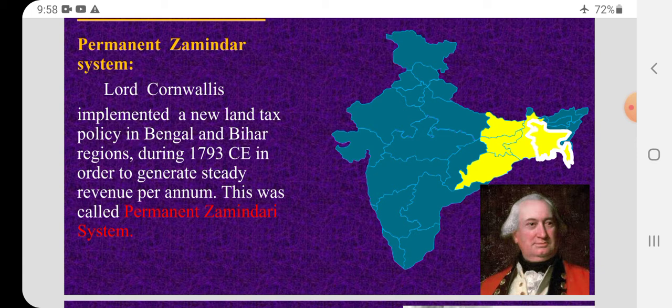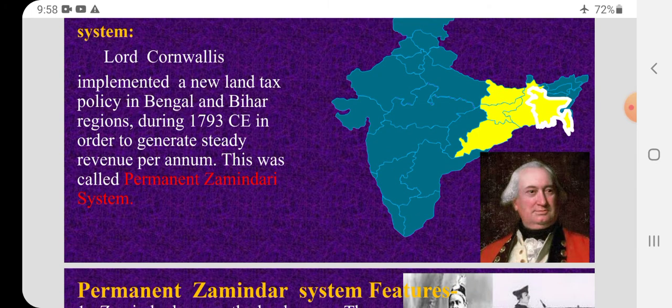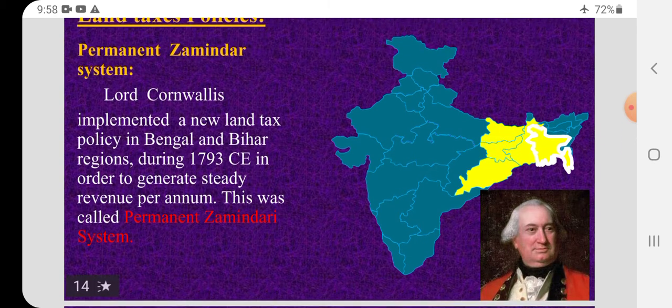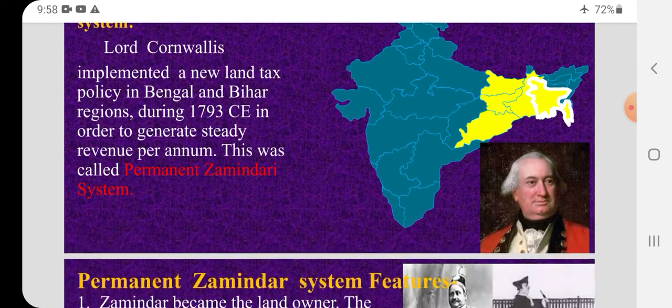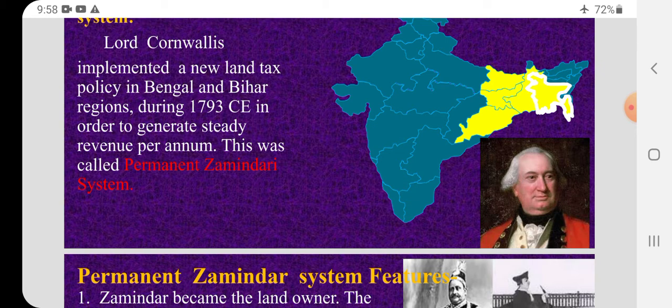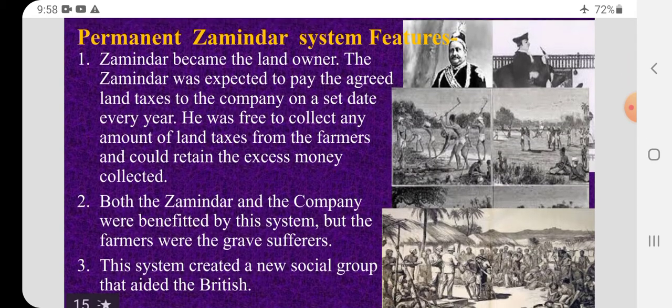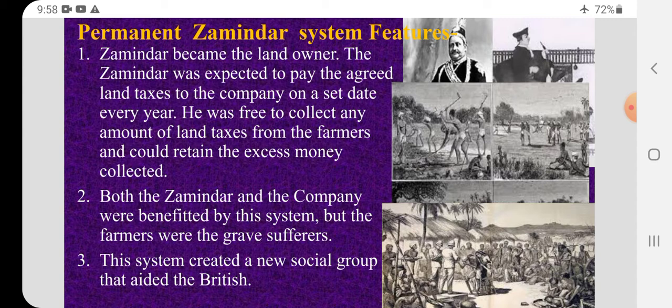Lord Cornwallis implemented a new land tax policy in Bengal and Bihar regions during 1793 in order to generate steady revenue per annum. So, Lord Cornwallis introduced the Zamindari system in these areas, Bengal and Bihar regions, in order to earn income during the year. This was called permanent Zamindari system. So, what are the features of permanent Zamindari system?